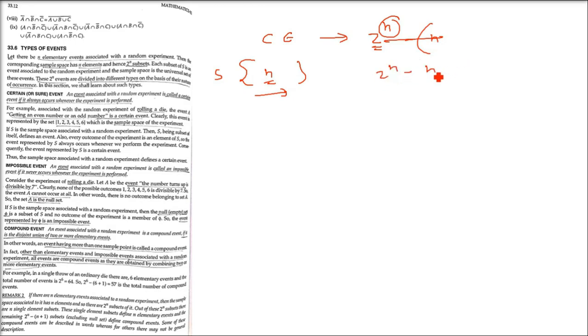Why? Because anything which is not in the elementary events will always be impossible. So there will always be one impossible event, because probability is from 0 to 1. That we will talk about in axiomatic. But for now, the number of impossible events is 1. So whole of the subsets, subtract the elementary events, subtract the impossible event. So you will get 2 to the power n minus n minus 1 as the number of compound events.